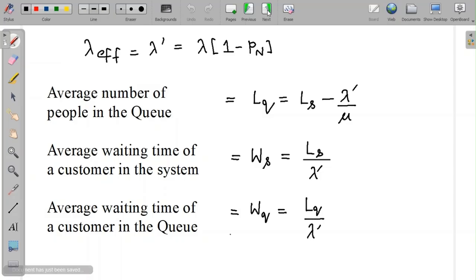And this lambda dash is what we call the lambda effective or the effective arrival rate. So to determine the average number of people in the queue, which is LQ, or the average waiting time of a customer in the system, which is WS, or the average waiting time of a customer in the queue, which is WQ, we take into account not only lambda, we take it as lambda dash.